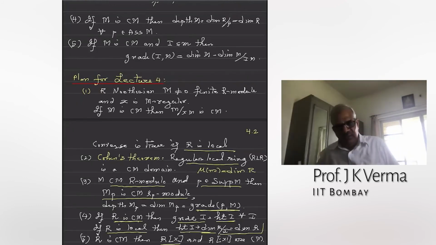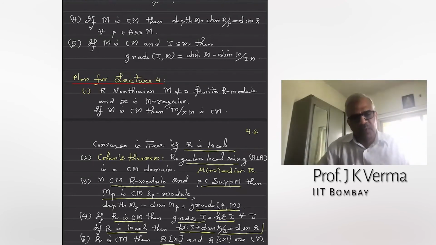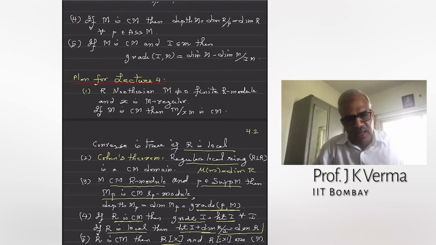So this is the plan for today. Once you see these properties, you see that if you start with a Cohen-Macaulay local ring or Cohen-Macaulay ring, then you can take the polynomial ring or power series ring in finitely many variables, and the Cohen-Macaulay property is preserved. Then you can localize, and it is preserved. You can go mod a regular element, and it is preserved.